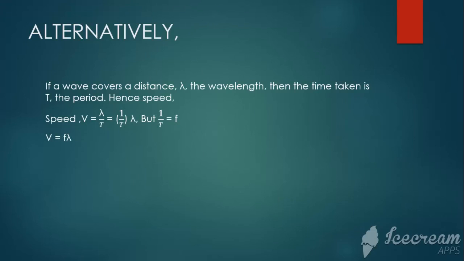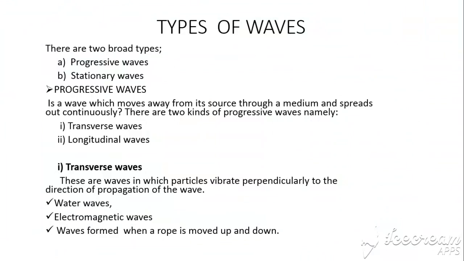When I pull out the lambda, I remain in brackets with 1 over t multiplied with the lambda. But we all know that from Ft being equal to 1, we can make f the subject or we can make t the subject. So 1 over t will always be equal to f. Therefore, we conclude by saying V is equal to f lambda. Speed is equal to the frequency times the wavelength. That is what we have.